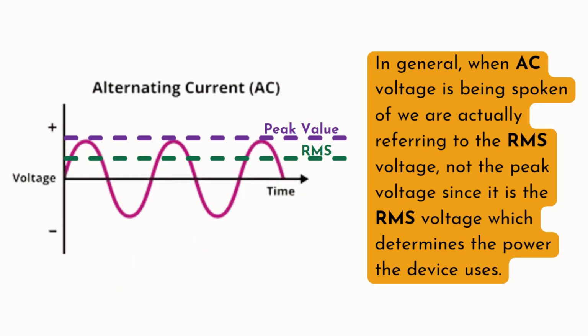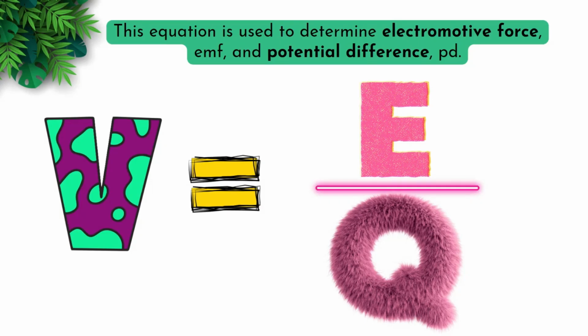In general, when AC voltage is being spoken of, we are actually referring to the RMS voltage, not the peak voltage, since it is the RMS voltage which determines the power the device uses. This equation is used to determine electromotive force, EMF, and potential difference, PD, where V is equal to E over Q.